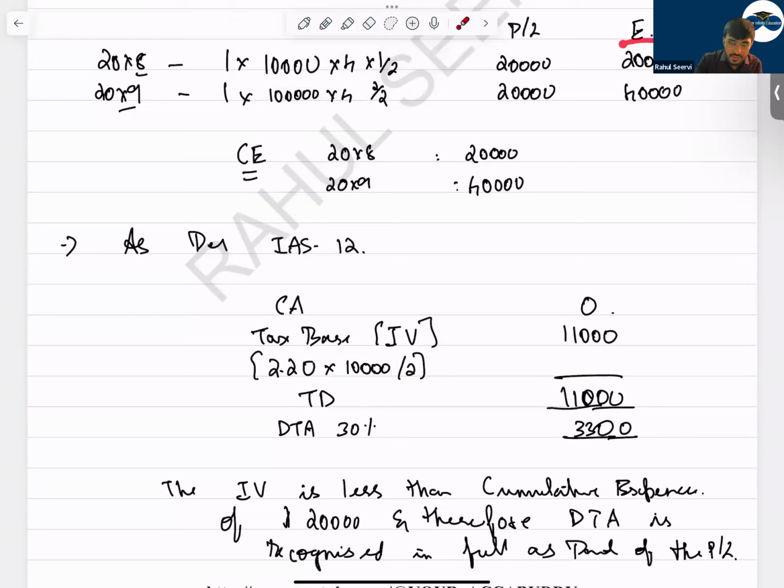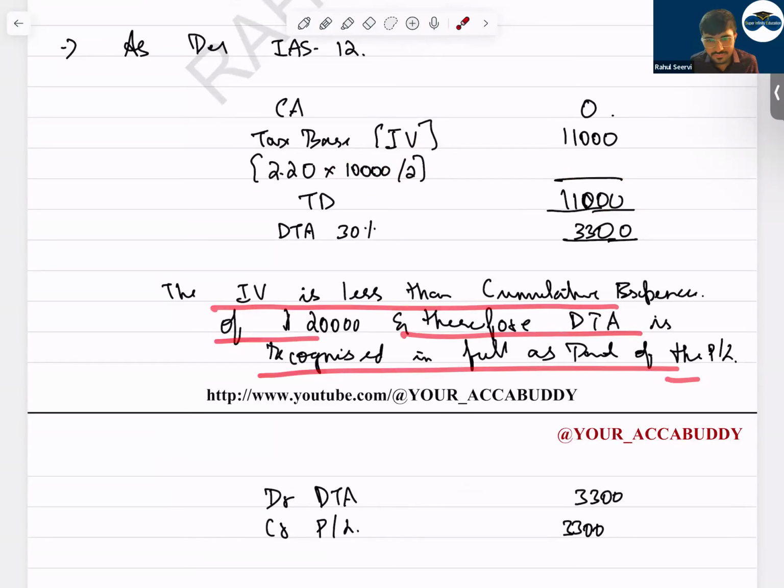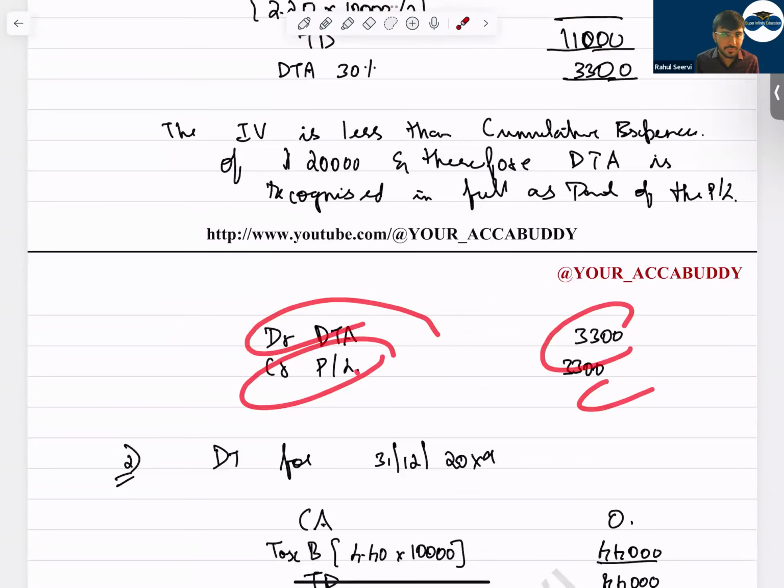Now how much is the expense for the first year? Your expense for the first year is 20,000. But the deduction, how much are you claiming? 11,000. Can I say it's below only? So no such issues. Directly it will go to P&L. The intrinsic value is less than the cumulative expense of 20,000, and therefore DTA is recognized fully in the P&L. So we create a deferred tax asset and we take this value to P&L.